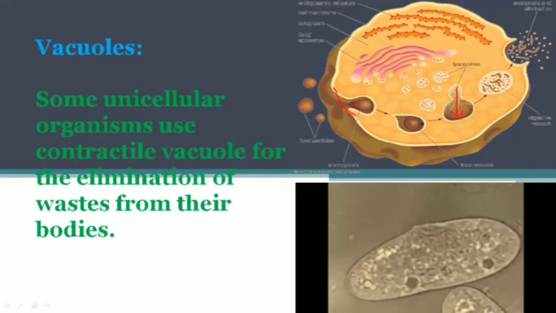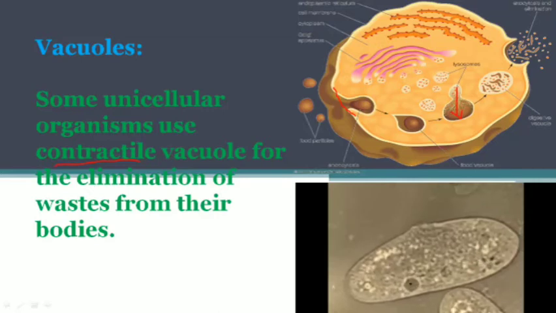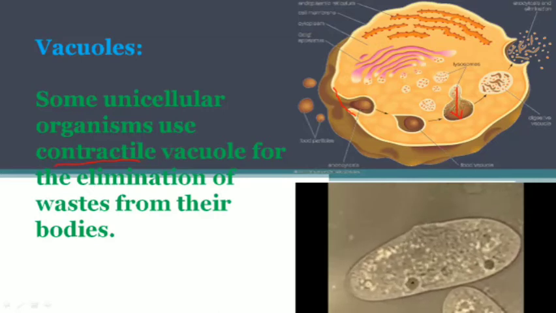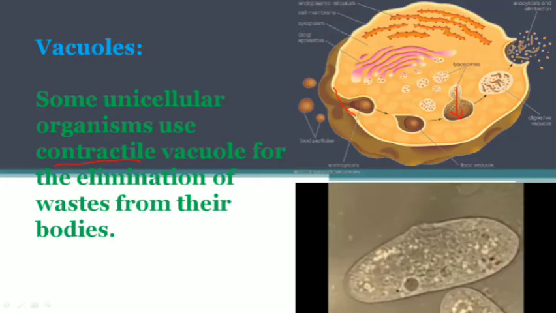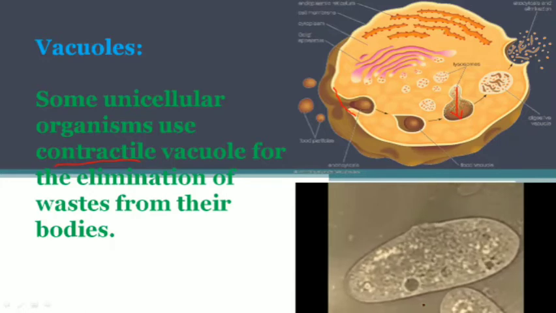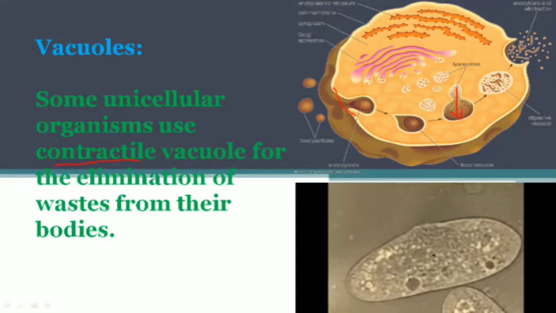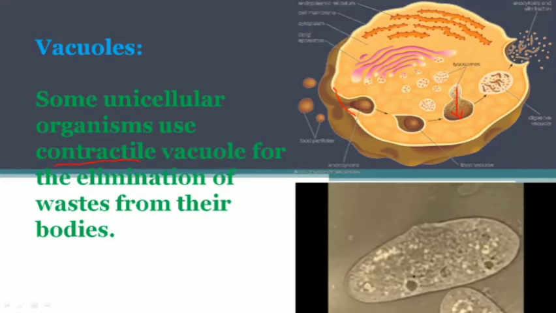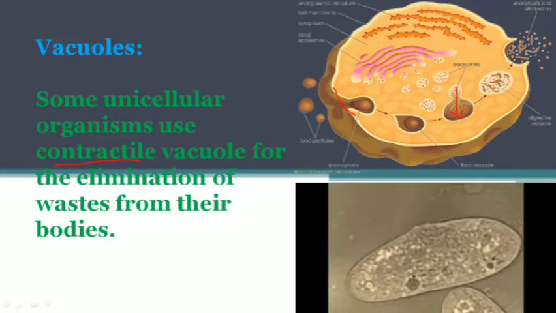This is the food vacuole, but in some unicellular organisms, there is a contractile vacuole as well. Contractile comes from the word contraction. When this vacuole contracts, you can see in Paramecium, this one and this one, two contractile vacuoles are there. When they contract, look, this one and this one is contracting, so it eliminates the waste and extra water from its body to maintain the water content in its body, because it always lives in water. So food vacuoles are also present, many of them, but contractile vacuoles are also present for contracting out the water and waste from the body.